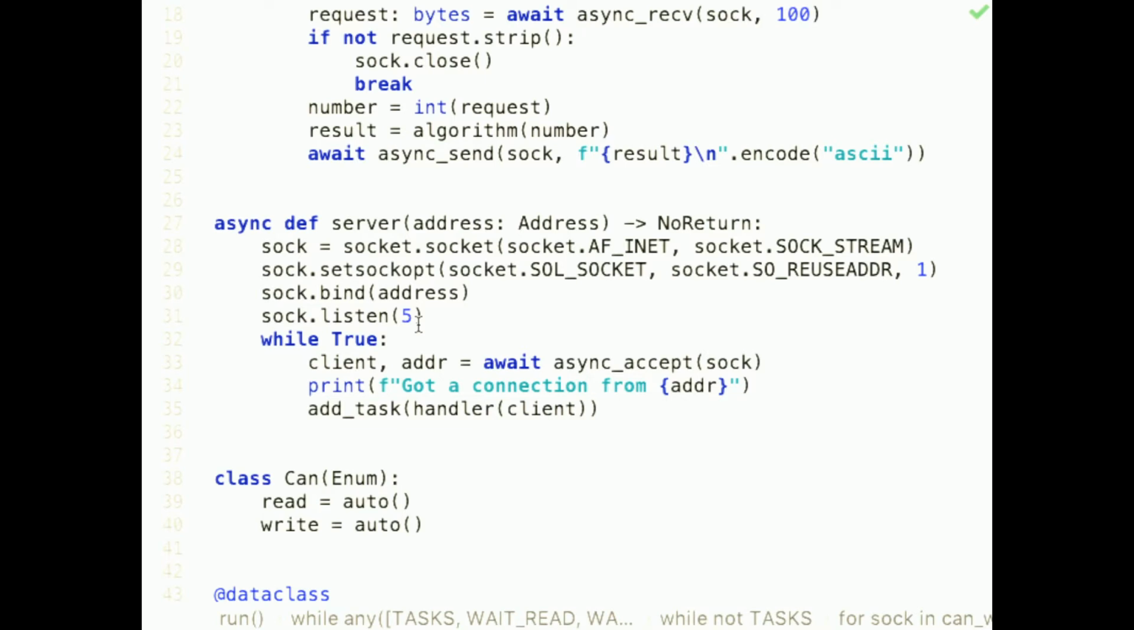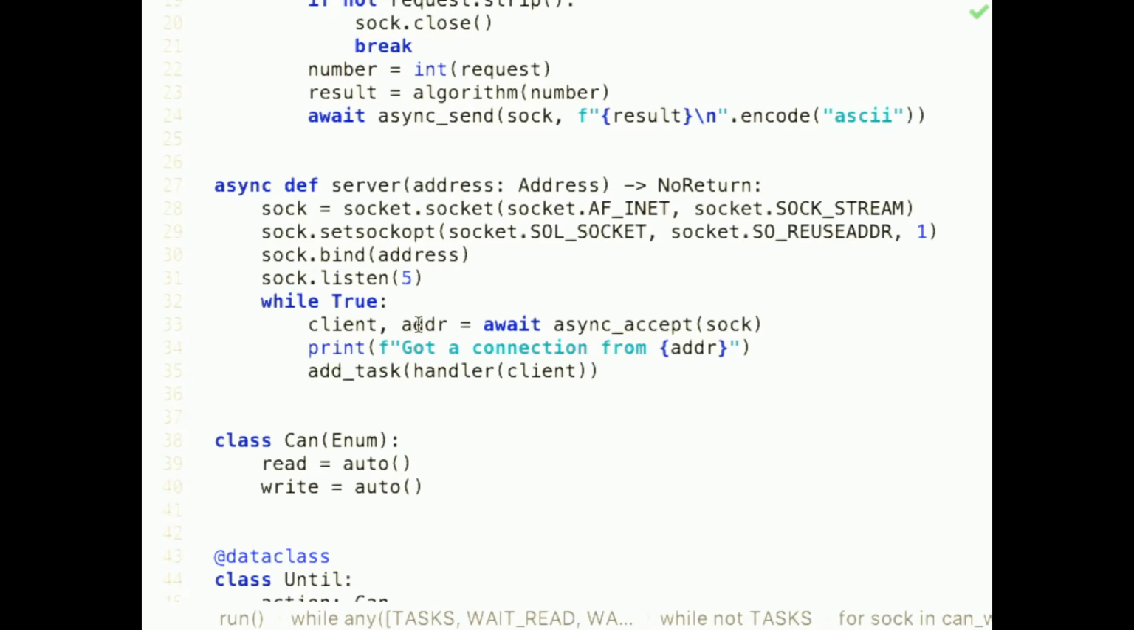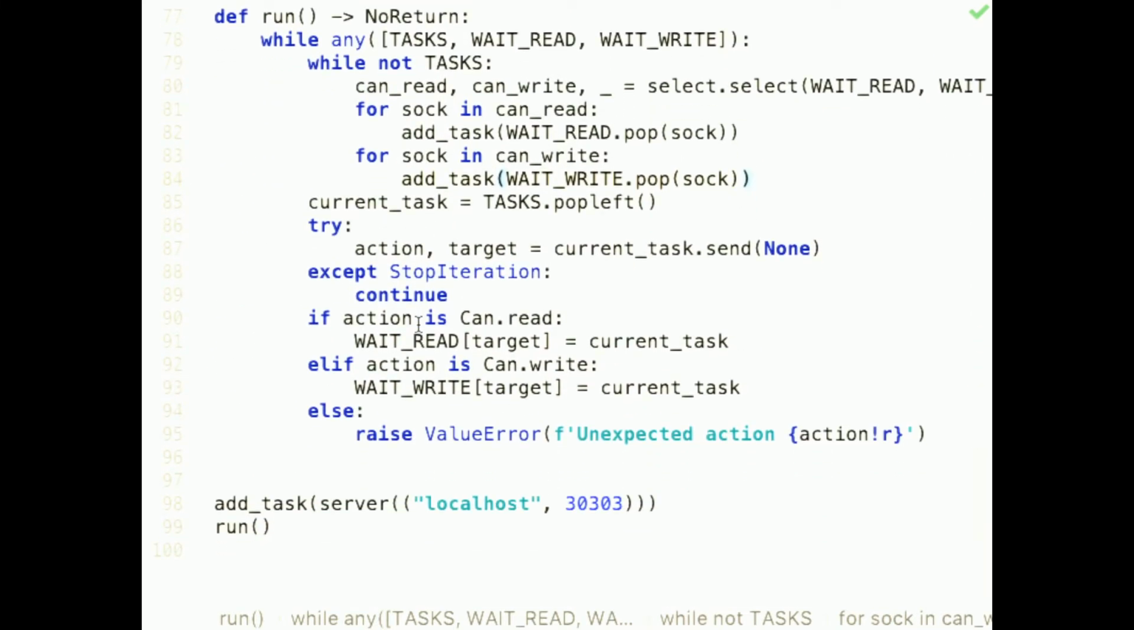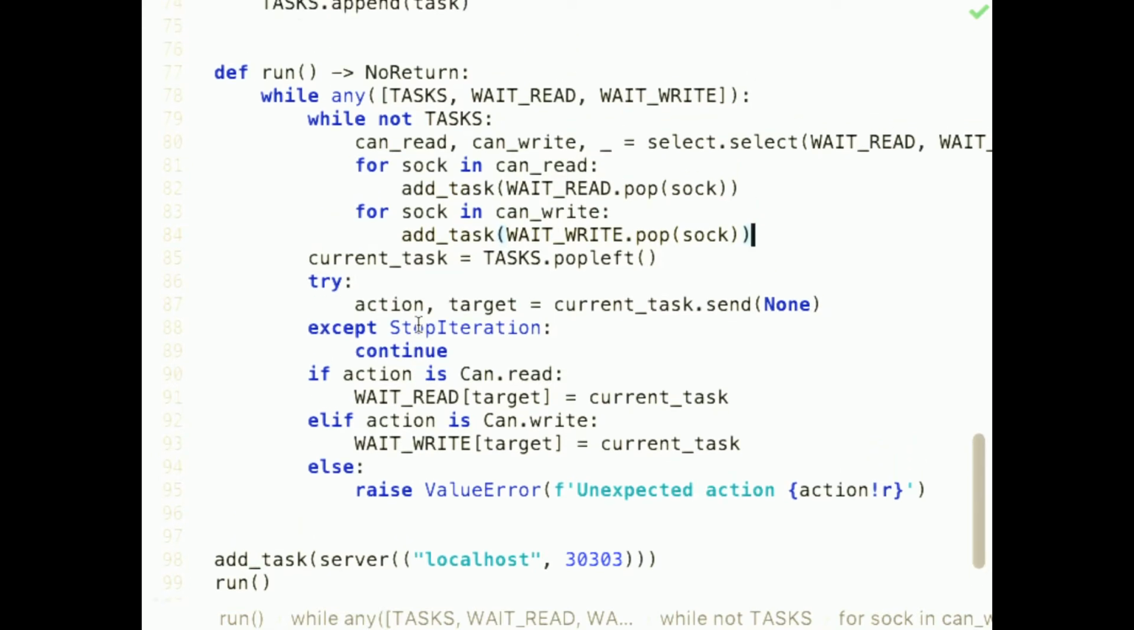So now we are here, we have a client, we have an address, we print this thing, and we add a new task, which is the handler task. And then we loop back to the while true, and we await accept again. We're waiting for connections. So in our run loop, the action is again read, the target is again the server socket. So we put the server task back into the wait read area and continue on top of our loop.